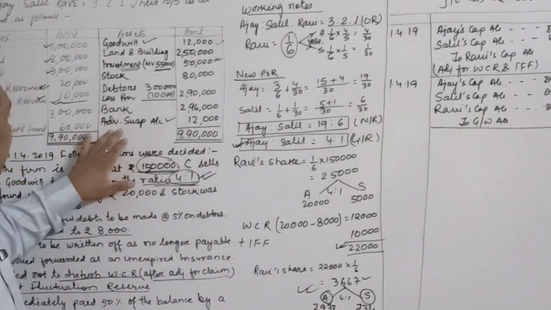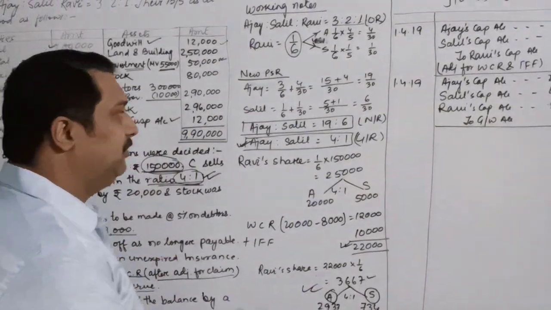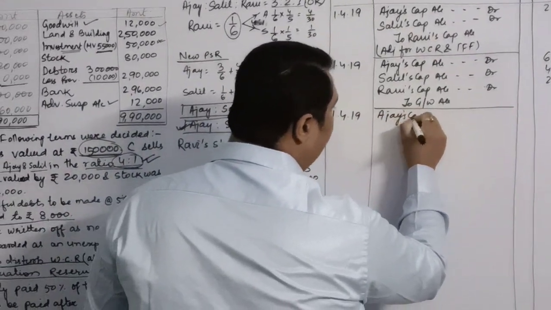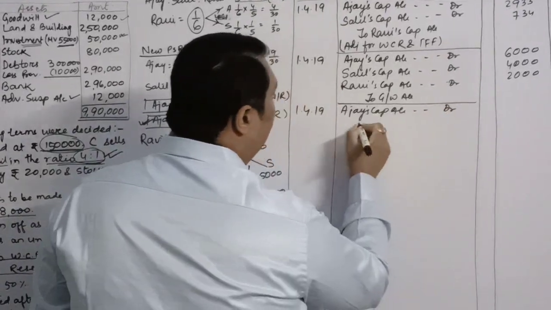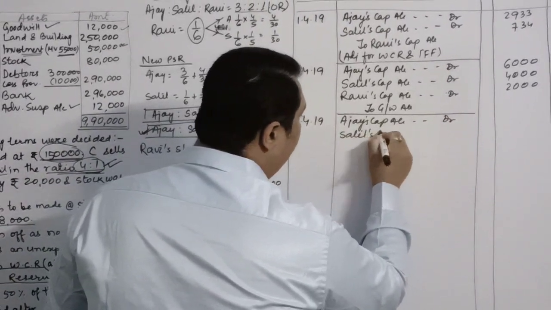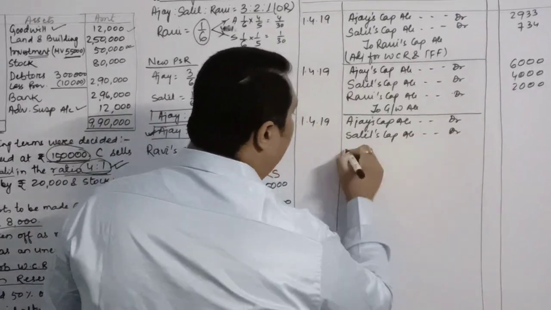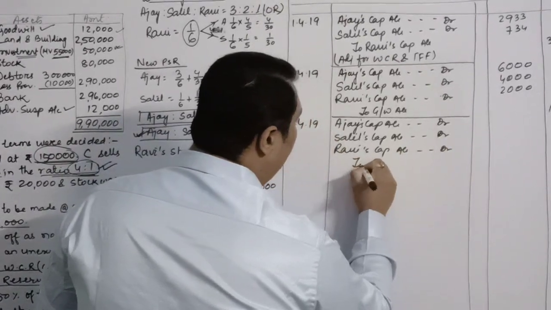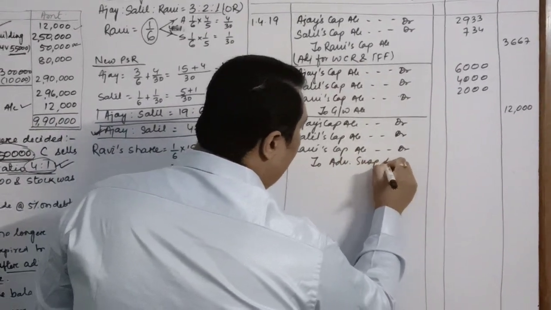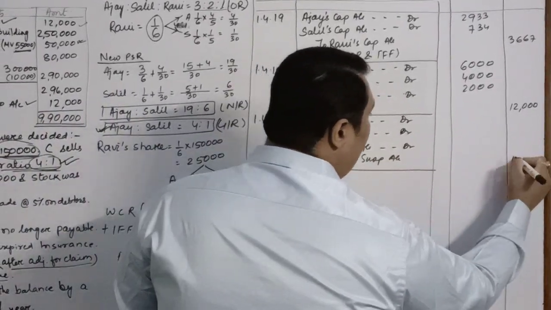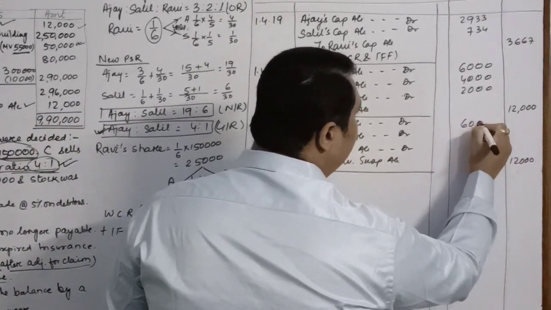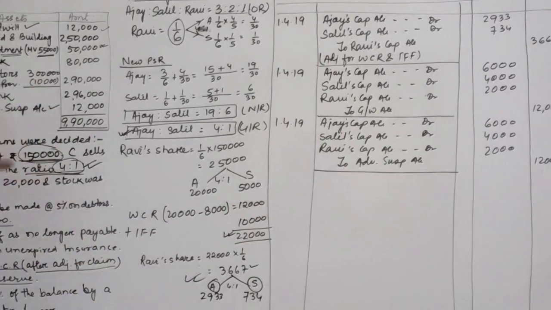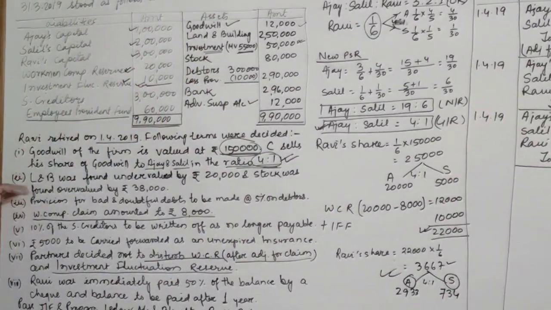Similarly, we have the advertisement suspense also. So this will also be distributed amongst the partners in the old ratio. So Ajay's capital account, Salil's capital account debit, Ravi's capital account debit to advertisement suspense account. This is also written off. The amount is 12,000 once again. So 6,000, 4,000 and 2,000, we have distributed in the old ratio. So that is done with the balance sheet. Now we'll come out of this.